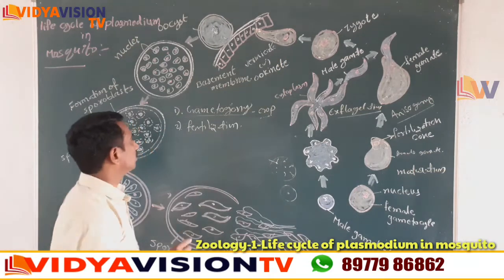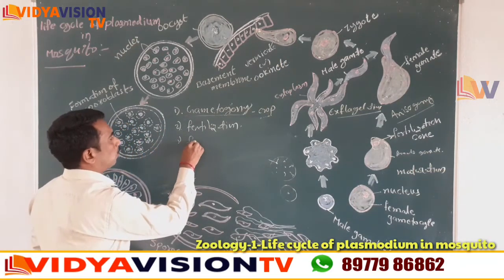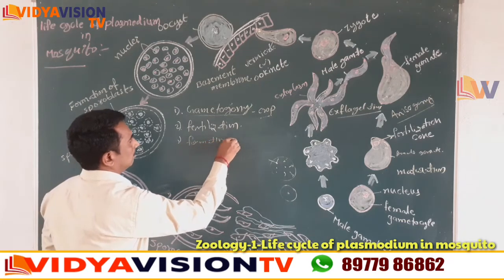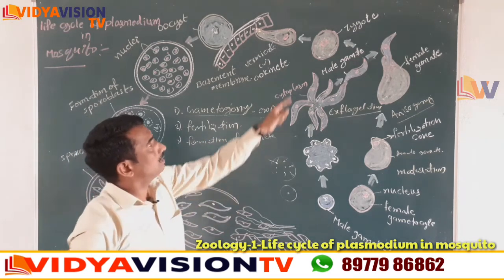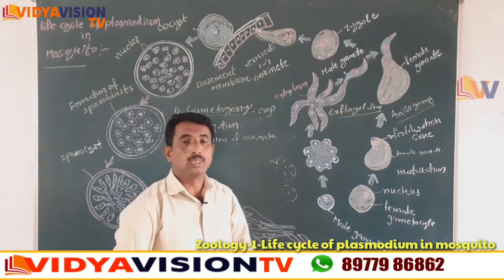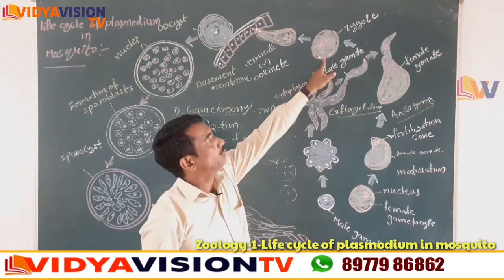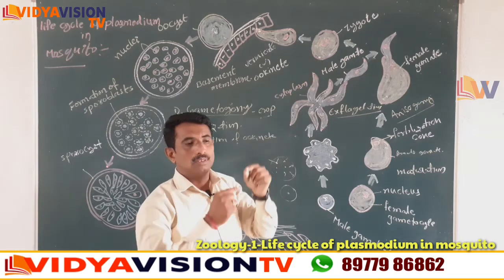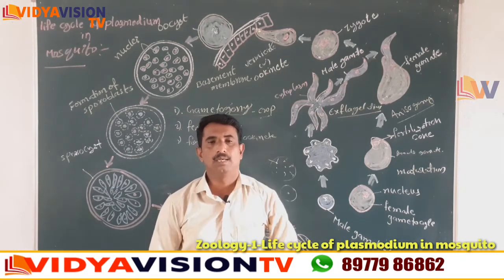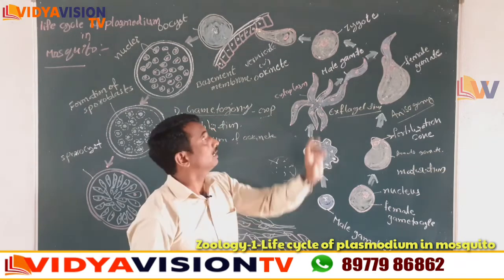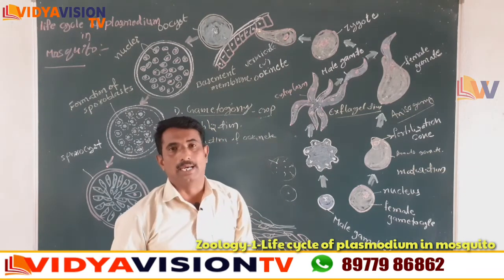The third stage is the formation of the ookinete. How does it form? The zygote becomes long, slender, vermiform and motile. That is called the ookinete.